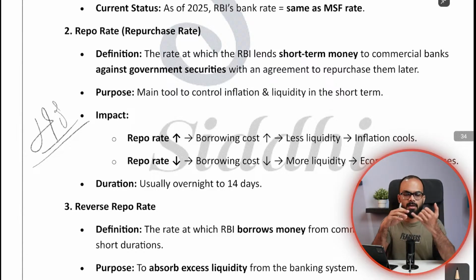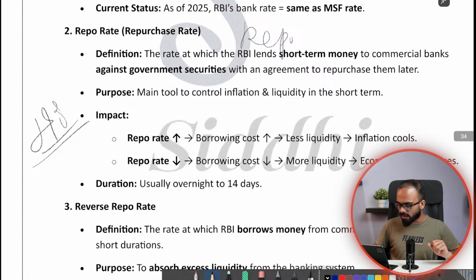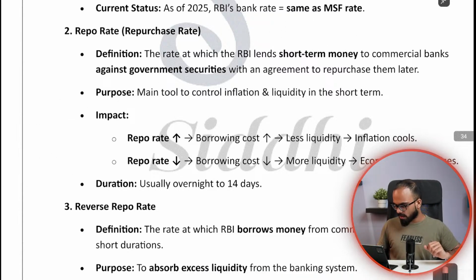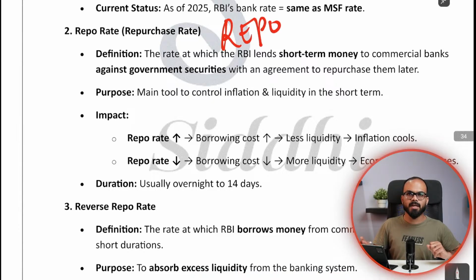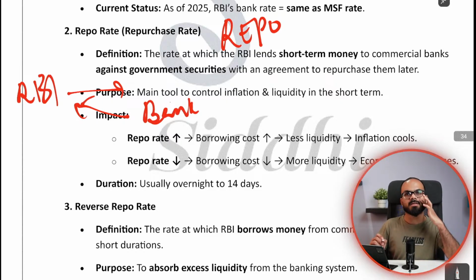Do you all remember the functions of money? We completed till bank rate and repo rate. So let us quickly revise. Please tell me what is repo rate. In repo operations, who lends money and who borrows money? Yes, the bank lends money.